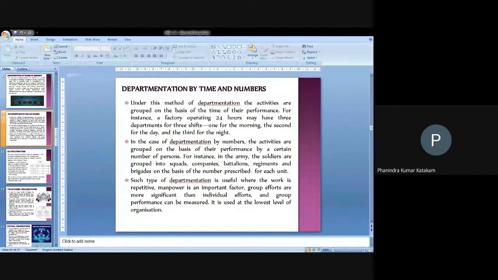With regard to the number of persons, an example is the army, with its squads. The squads, companies, battalions and regiments will be divided, and they will get their work done. That's why also, based on the identification, based on the requirements.